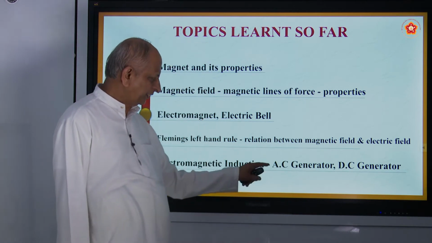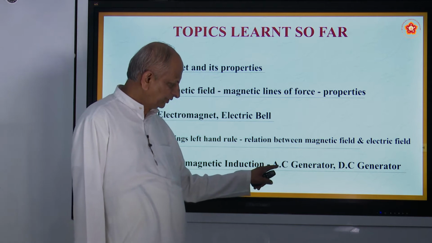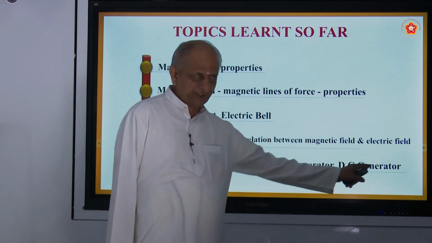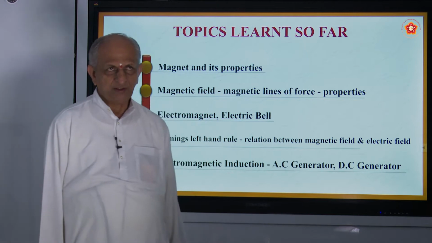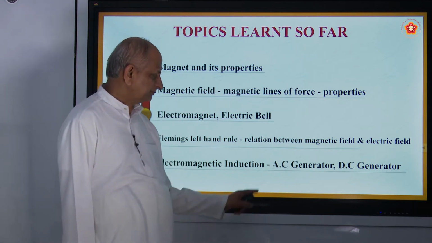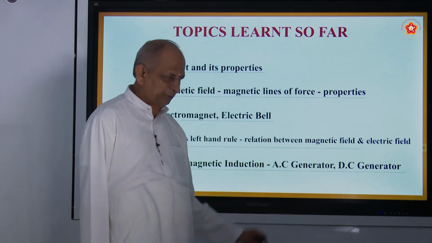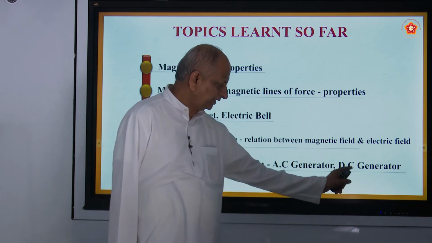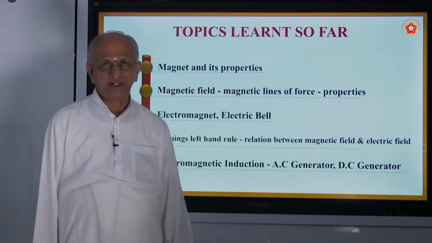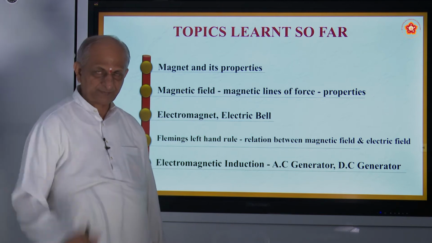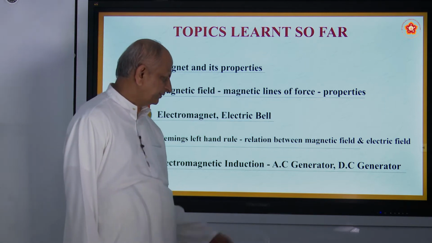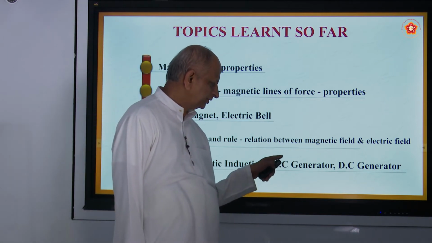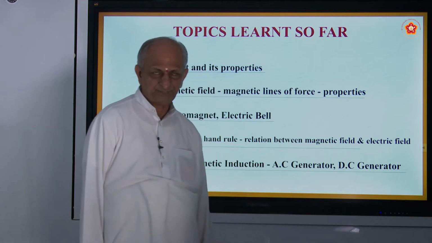There are two types of generators. One is called AC generator and another is called DC generator. In AC generator, alternating current is produced. In DC generator, direct current is produced. That is one difference. Second difference, in AC generator you have slip rings.